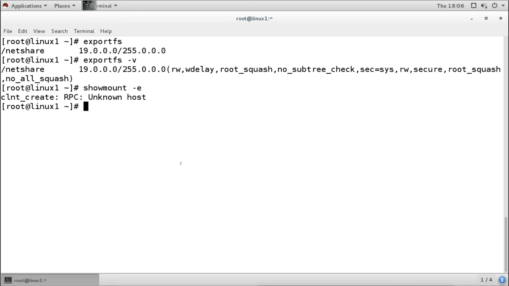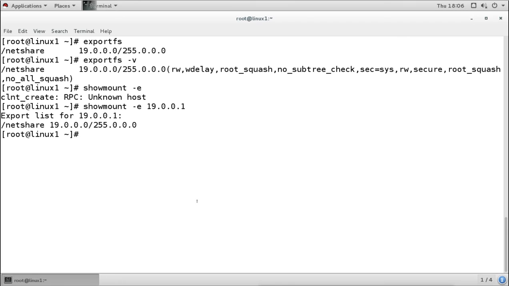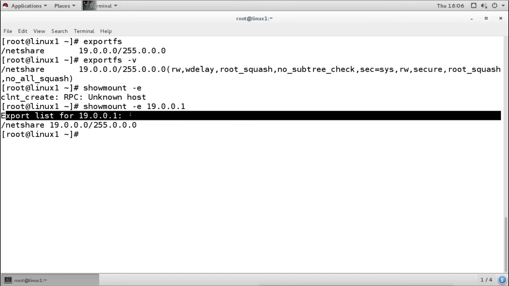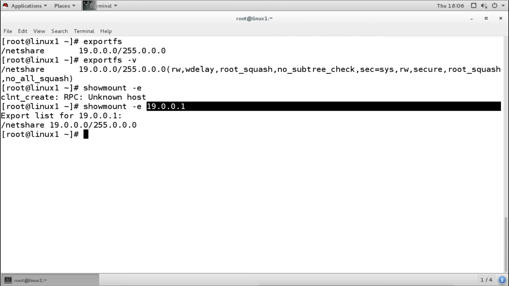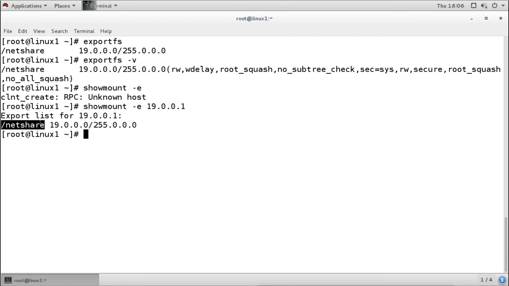You can check by using the showmount command. Showmount, and then you mention the IP address of that system, and it will show you what shares are available on that particular system. So right now I'm giving my own IP address to see what is available. It is showing this directory is available, and it is available for this whole network. We can do this from the client side also, but because of the firewall you will get this error from the remote side. Let's check it from the remote side. I will go to the client machine now.